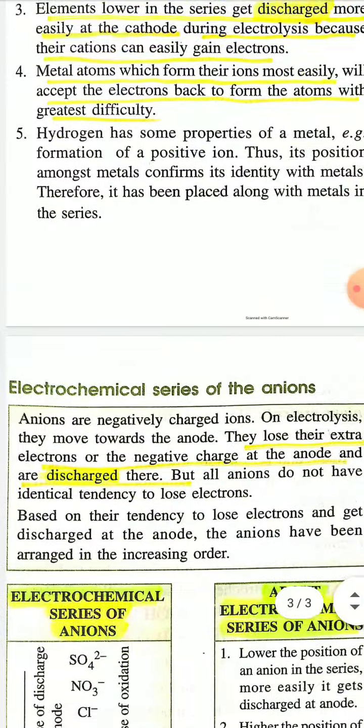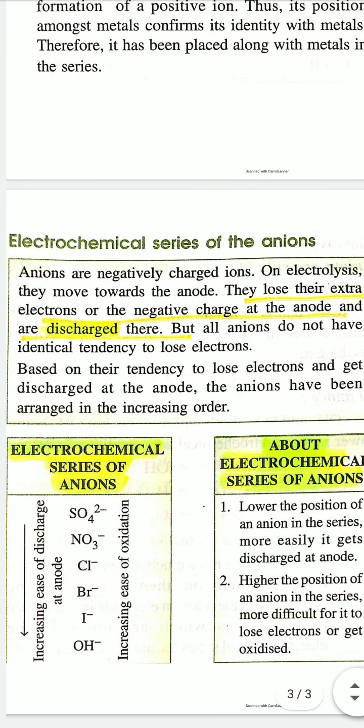Now the electrochemical series of anions. Like metal cations, you can also arrange some common anions like sulfate, nitrate, bromide, chloride, hydroxide in a tabular form or in a series.